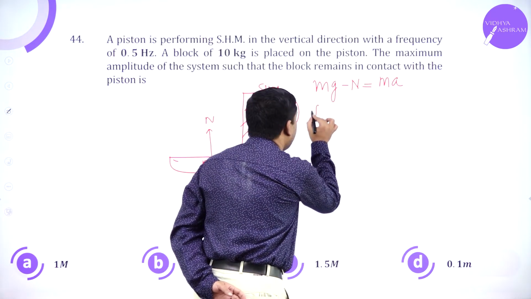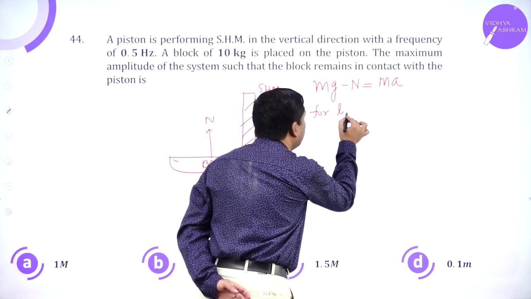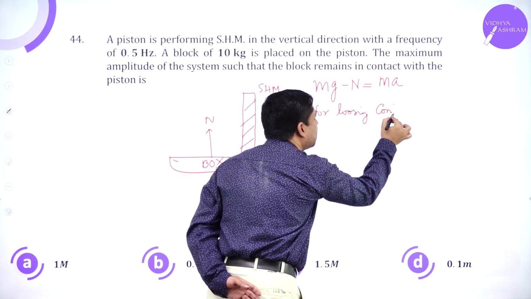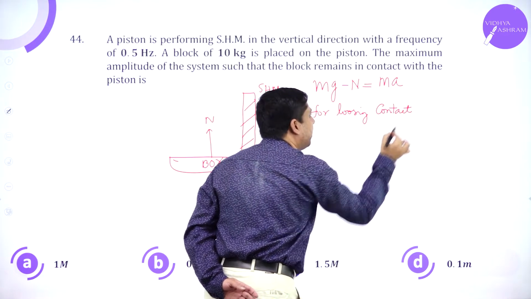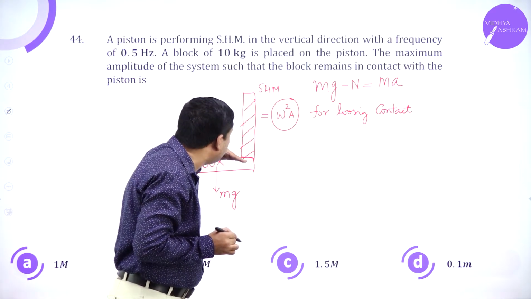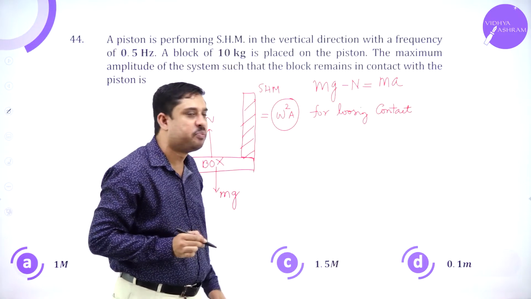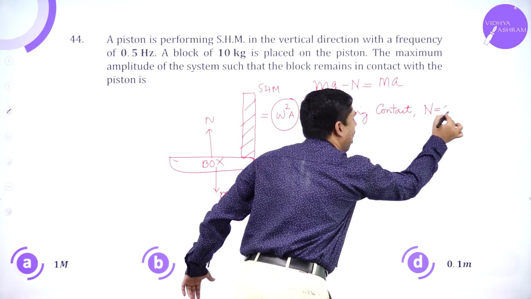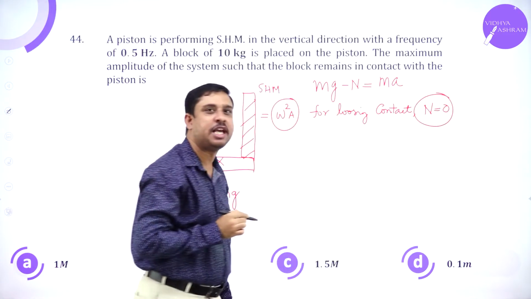Now, for losing contact, very important, if the box has to lose contact from the piston, then naturally normal reaction has to be zero.